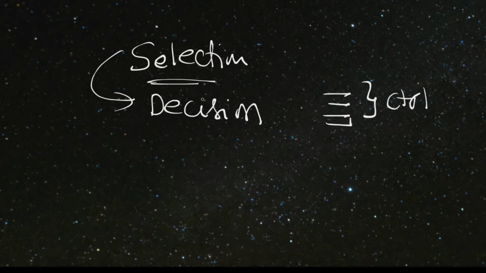Decision making statements in C language means selection statements. All selection statements are based on the keyword called if. We need to take some kind of actions in our program. So how do we take actions in real life?